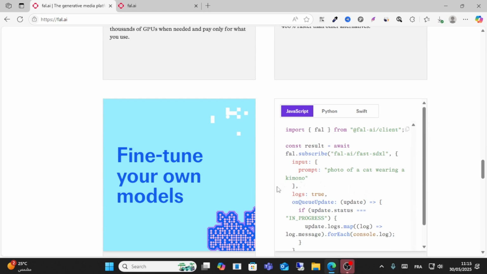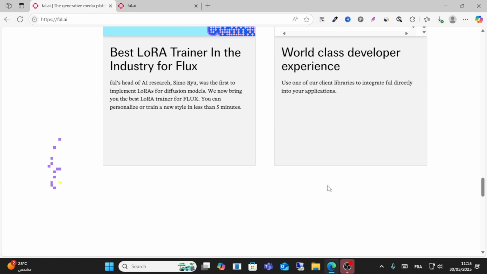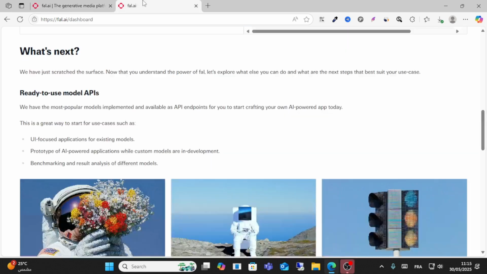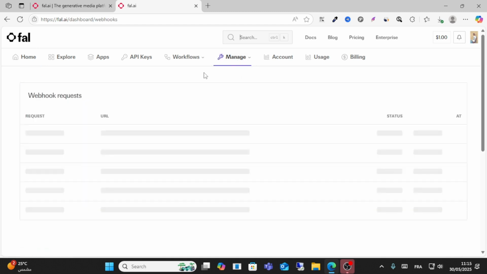You can fine-tune your own models. You can see here the best LoRA trainers in the industry for Flux. This is the dashboard, guys. You can manage. You have a workspace from here with workflows.